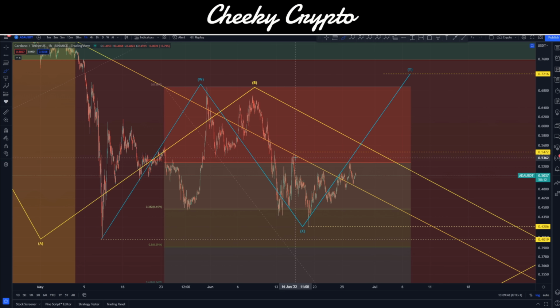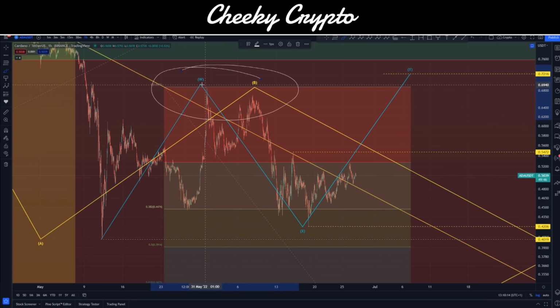Okay, the next thing I want to talk about is the fact that this low point down here at 40.19 cents is actually an A wave low, which means all of this here is potentially a B wave bounce. Currently up here, let me grab hold of that wick right there, it comes in at 68.6 as our high point.